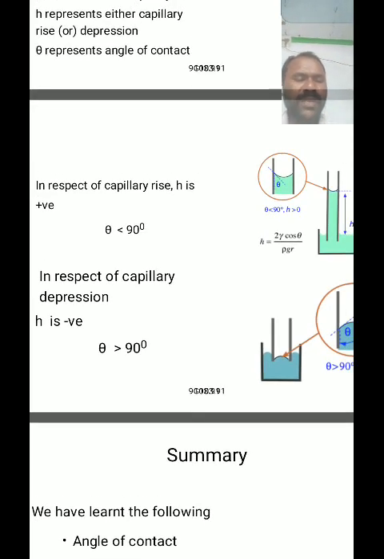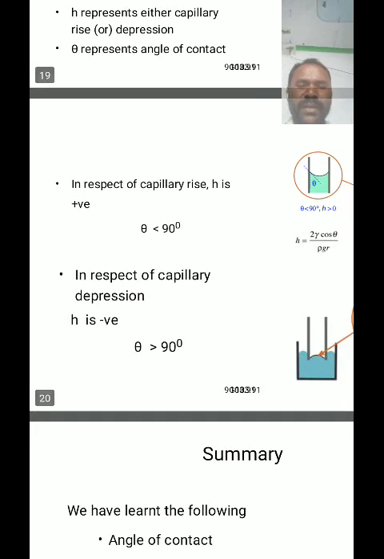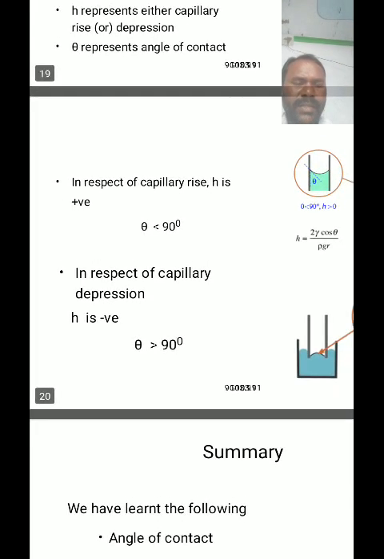Then the equation is T equal to h r d g divided by 2 cos theta. And for a narrow tube, r is very small, so r by 3 is negligible compared to the height of the liquid inside the capillary tube.